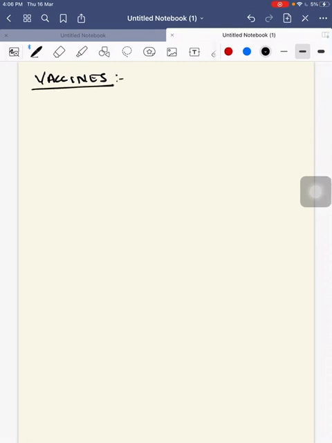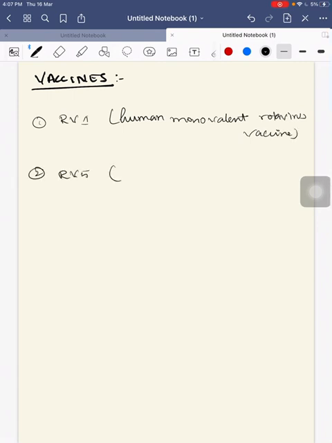So here these are oral live vaccines. I'll tell you in the beginning. First, it is RV1. It is a human monovalent rotavirus vaccine. Second, RV5. It is a pentavalent human and bovine reassortment rotavirus vaccine. Next, it is 116E. It is an Indian neonatal rotavirus live vaccine.